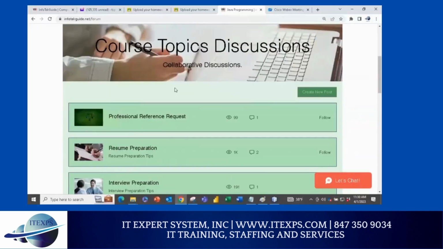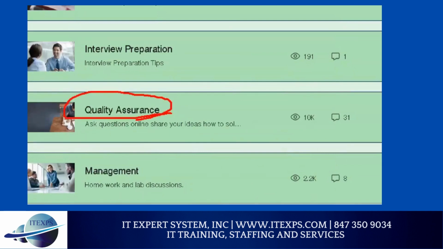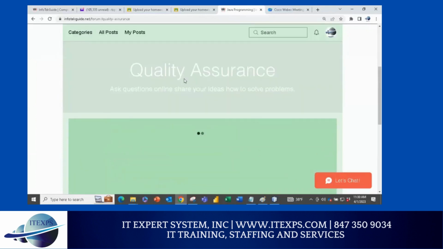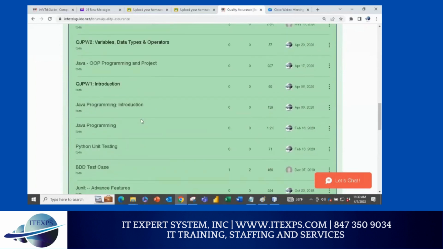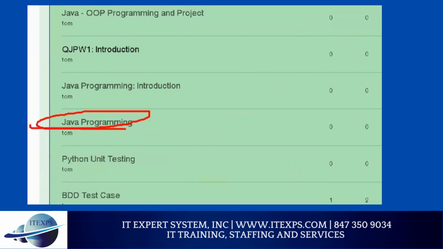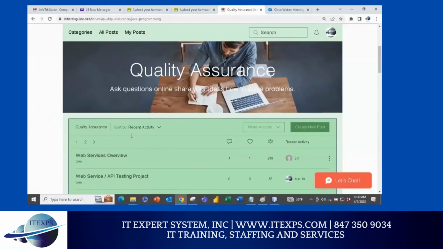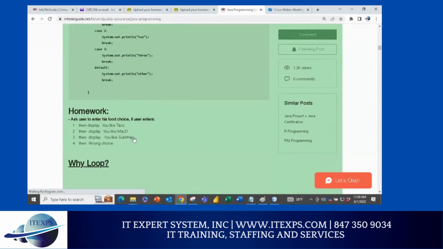Once you sign up, go to quality and assurance. And once you're in quality assurance, you should go through Java programming, because many students are asking, that's why I keep adding more content here. So we are in the Java programming post. If you go there, you go all the way down. So we are right now in week 4 or 5.